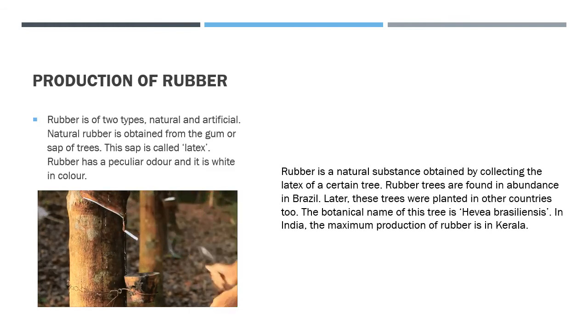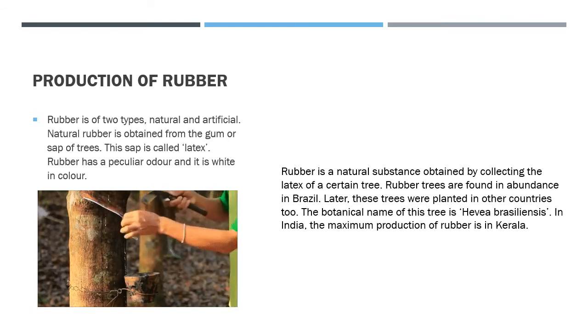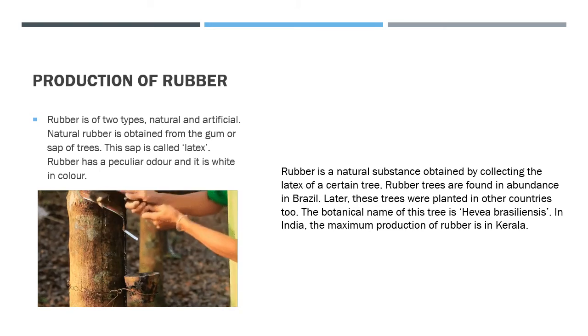Rubber is a natural substance obtained by collecting the latex of a certain tree. Rubber trees are found in abundance in Brazil. Later, these trees were planted in other countries too. The botanical name of this tree is Hevea brasiliensis. In India, the maximum production of rubber is in Kerala.